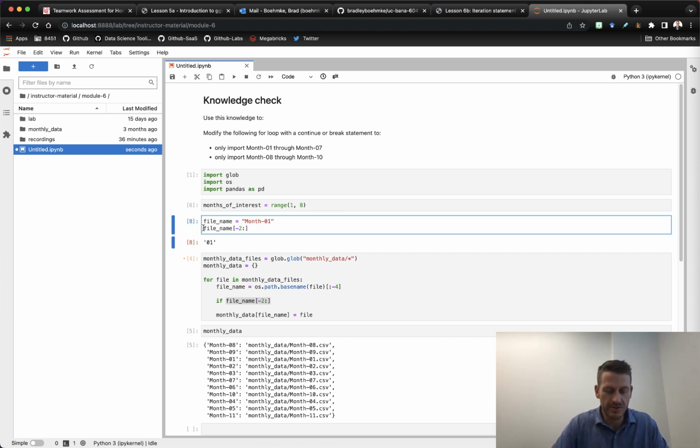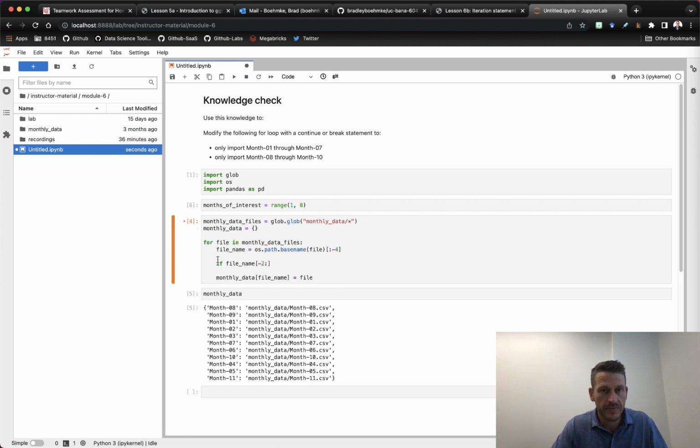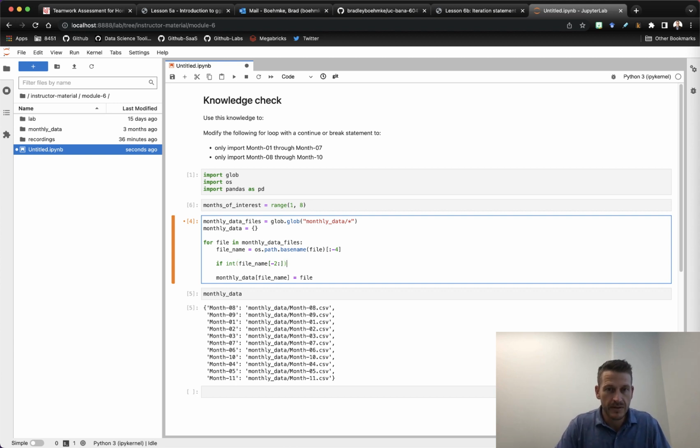And what I could actually do is say int, and that's going to force it to an integer. So what I can say here is if the last two numbers in that file name is in the months of interest, I want to do something.